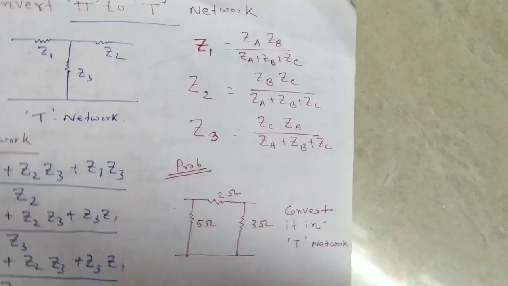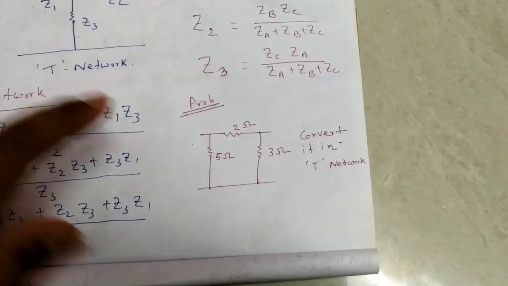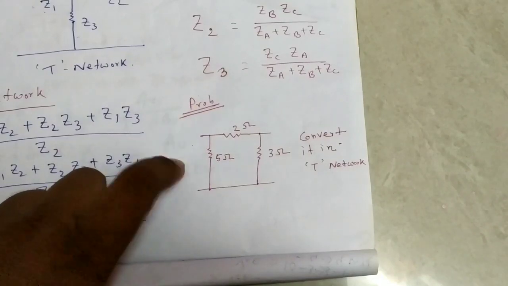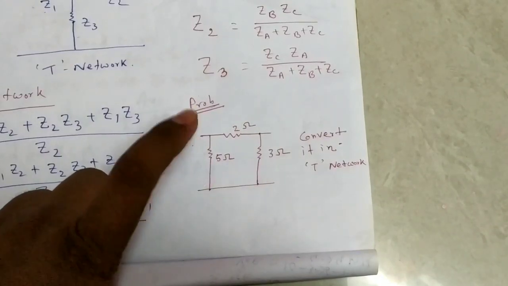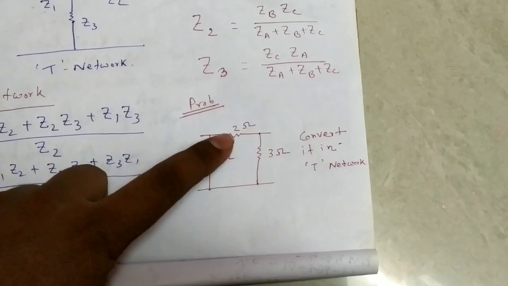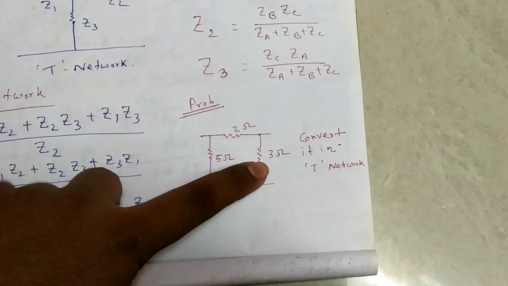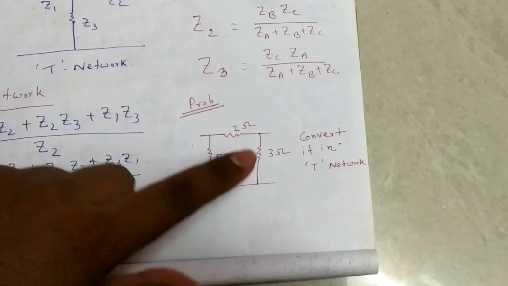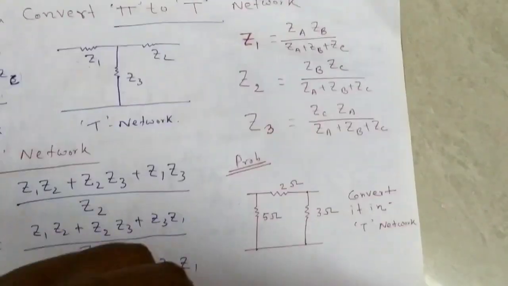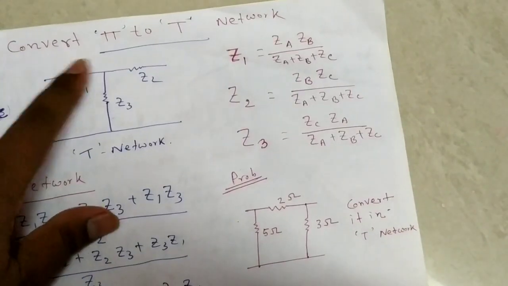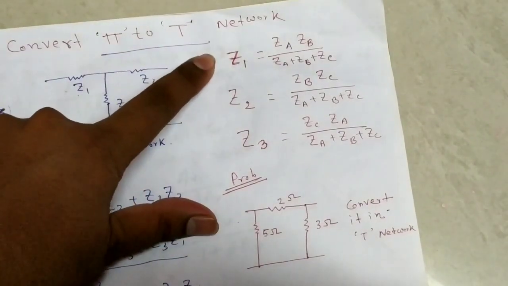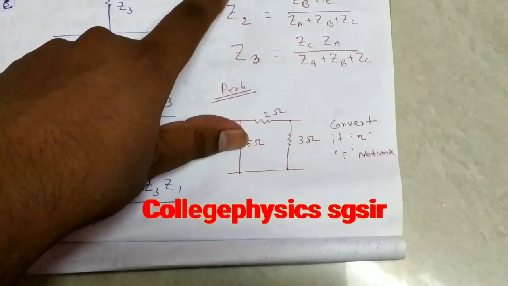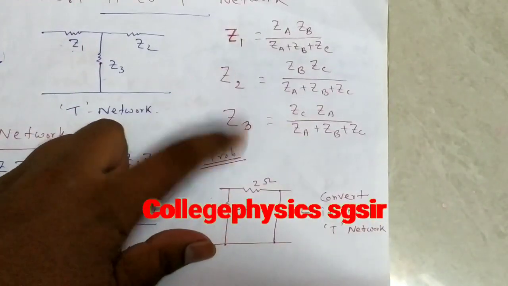Okay, here I give you one problem. Here this is a pi network. So this is 5 ohm, this is 2 ohm, and this is 3 ohm. We convert it into a T network. So what is the rule? At first we discuss how we convert pi to T network. Now we just convert it: we find out Z1, Z2, Z3.